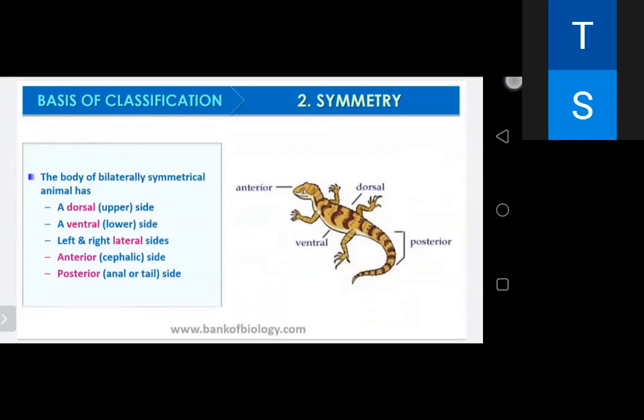We are having two lateral sides, as seen in the arrow. Basically, it is a two-dimensional picture, that's why you can't see the ventral side. So the ventral side in this picture is just like a lateral side. You can see the anterior and the posterior side of the body.